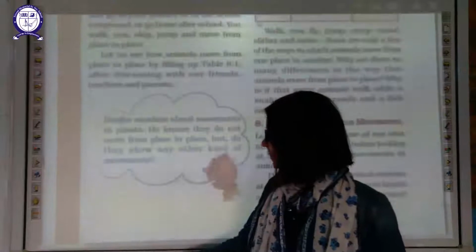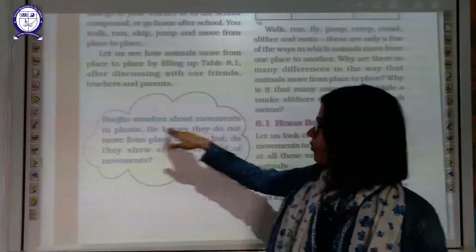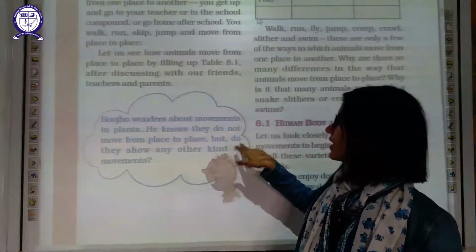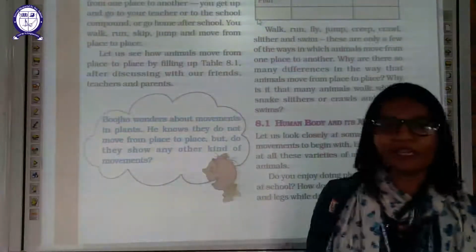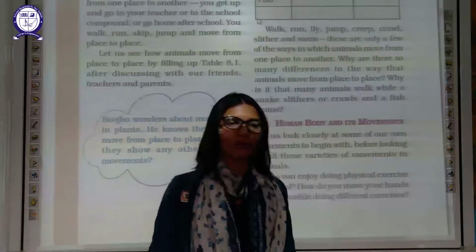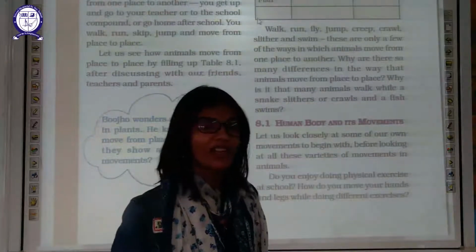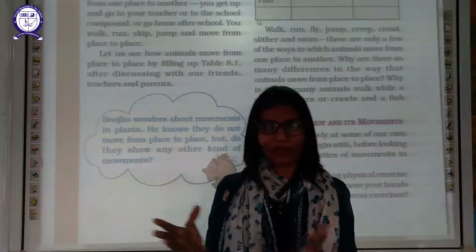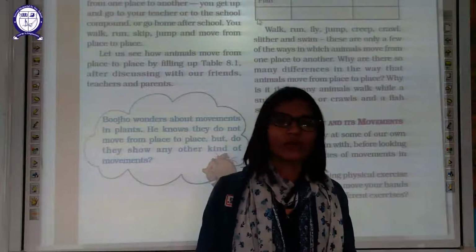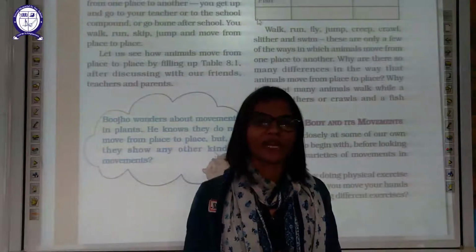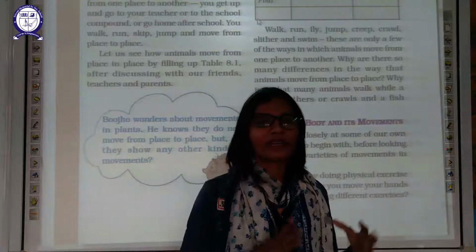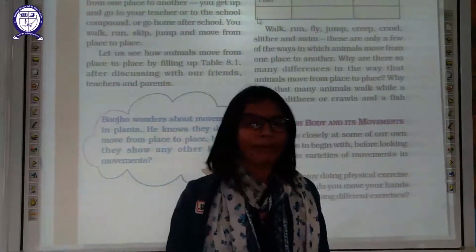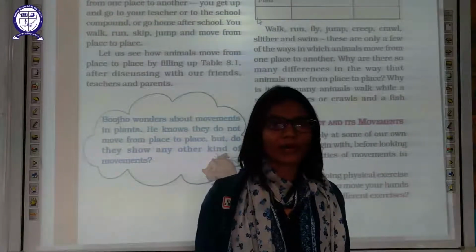Do you wonder about movement in plants? We know they do not move from place to place. But do they show any other kind of movement? Yes, plants show another kind of movement. For example, have you observed the sunflower? It always turns itself with the movement of the sun. So plants can also move. The process of movement in plants is different from that in animals, because animals can move from one place to another, but plants show movement of their body parts only.